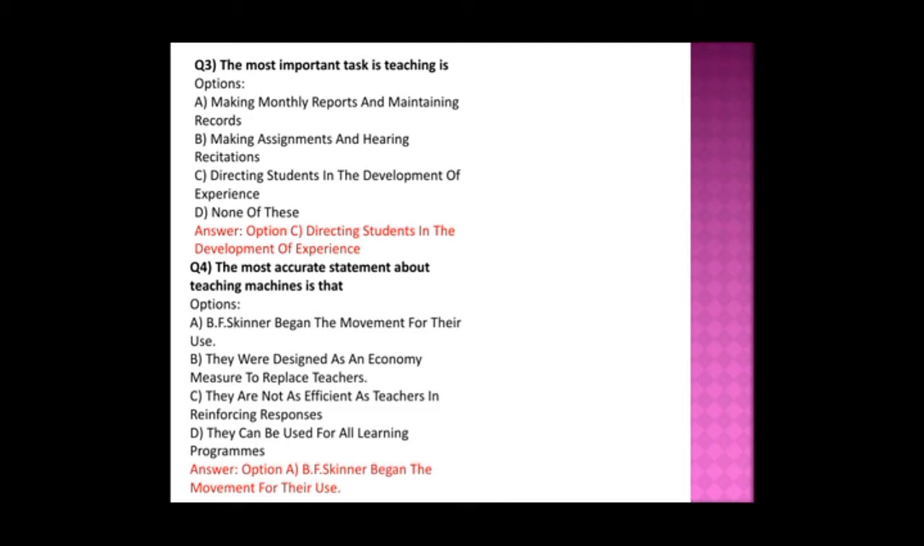So here is the question. क्या है question? Most accurate statement क्या है as a teaching mechanism के ऊपर most accurate statement. So first statement क्या है? B.F. Skinner began the movement for their use. So teaching mechanism का use के बारे में the movement, and they were designed as an economy measure to replace teacher. No, there is no economic measure in the teaching mechanism,